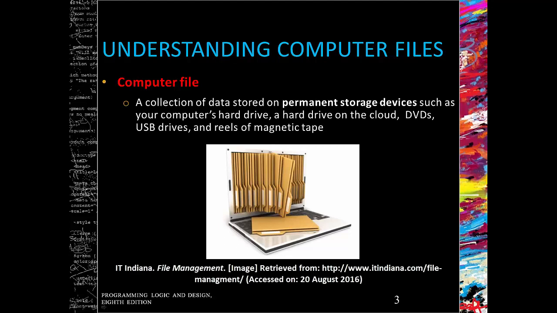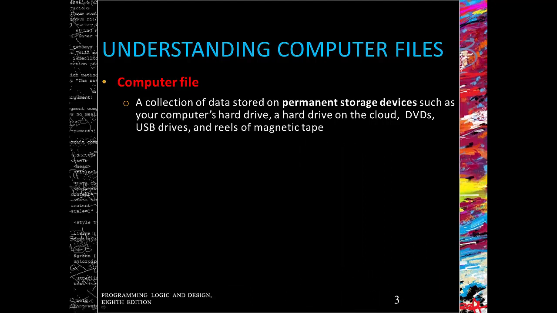And what is a computer file? Well, a computer file is a collection of data stored on permanent storage devices such as your computer's hard drive, which is also a hard drive on the cloud, DVDs, USB drives, and maybe even a reel of magnetic tape.